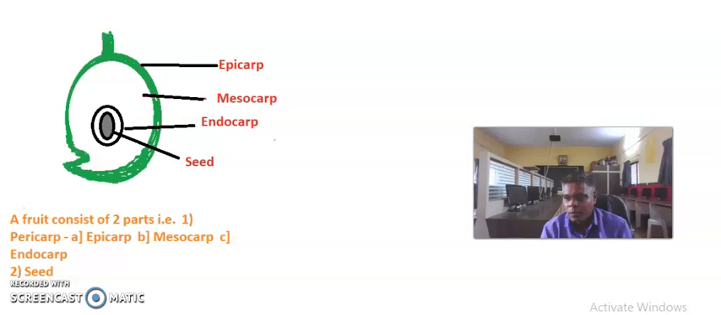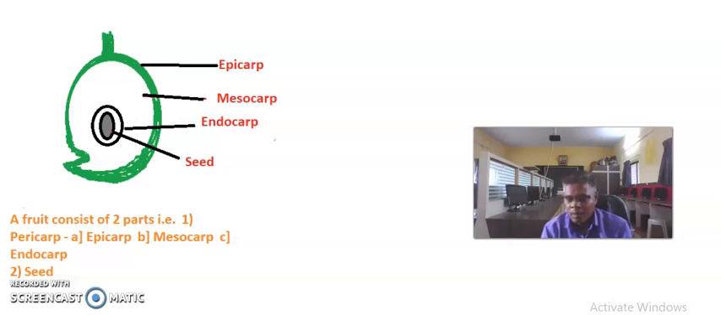Which fruits are developed without fertilization? Such fruits are known as parthenocarpic fruits, and the phenomenon is termed seedless fruit formation. For example, the banana fruit.